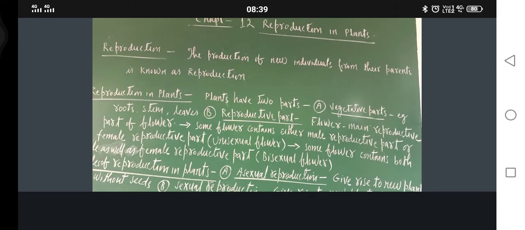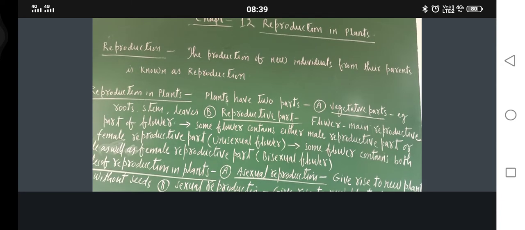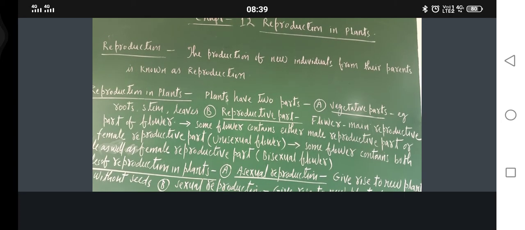So now the first question is, what is reproduction? The production of new individuals from their parents is known as reproduction. So reproduction is the characteristic of living beings. Am I audible and visible to you? Hello.